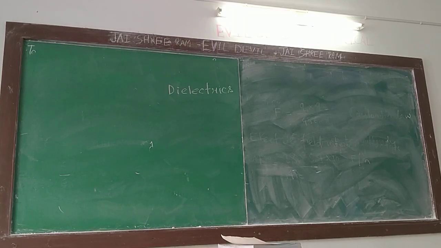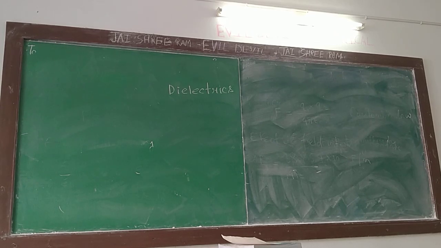Dielectrics are very good insulators under almost all conditions. They can be polarized, I will discuss that, and they can persist the electric field for a long time. If we apply a direct electric field, that field will be there inside the dielectric medium for a long time. After that it will decay. It decays, but it will be there for a long time.